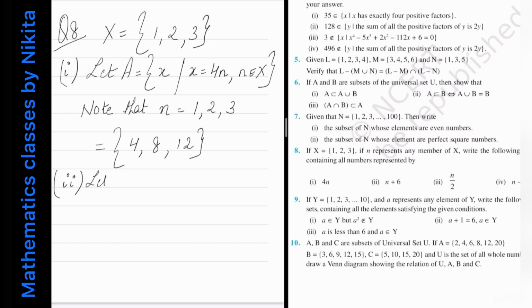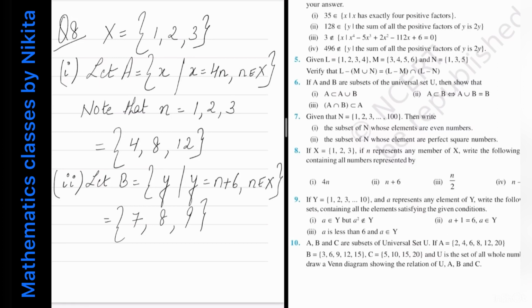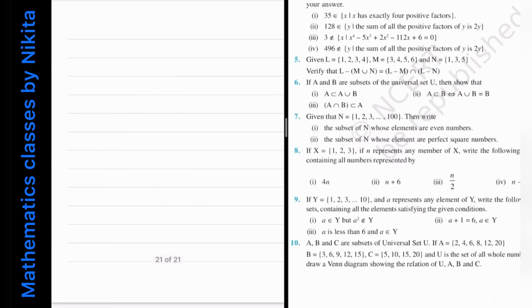So let B equal to all those y such that y is equal to n plus 6 and n is coming from capital X. Okay, so therefore what is this equal to? So substitute the value of n equal to 1 you will get 7, n equal to 2 you will get 8, n equal to 3 you will get 9. So this is your set B. Now third part,